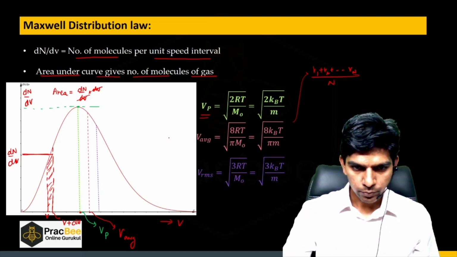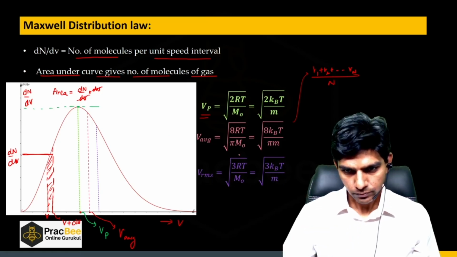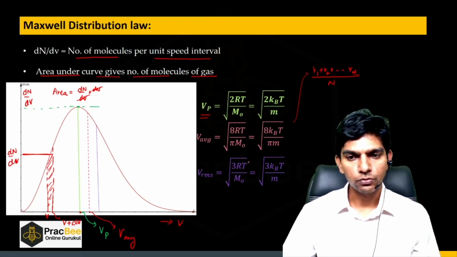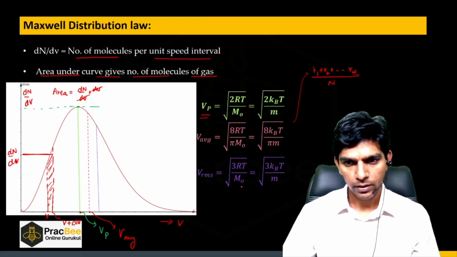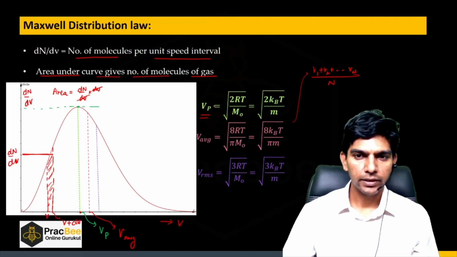And the last important speed that we have to study is root mean squared speed. And you know this formula, it is root 3RT by M naught. So here in RMS, the factor is root 3. In V average, it is root 8 by pi. In VP, it is root 2.